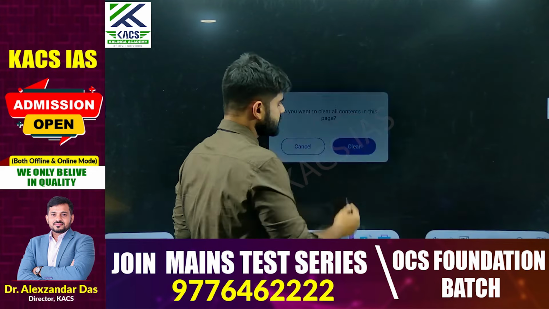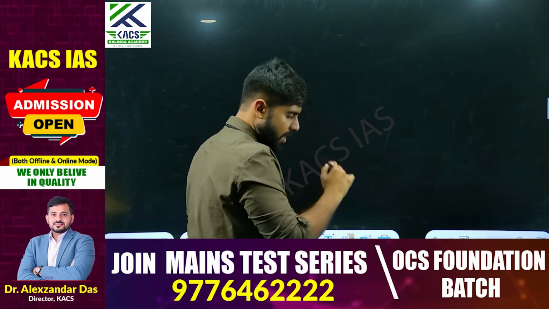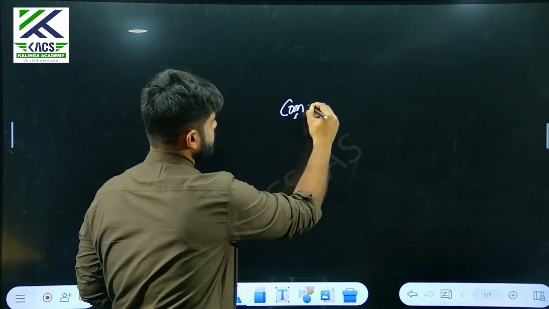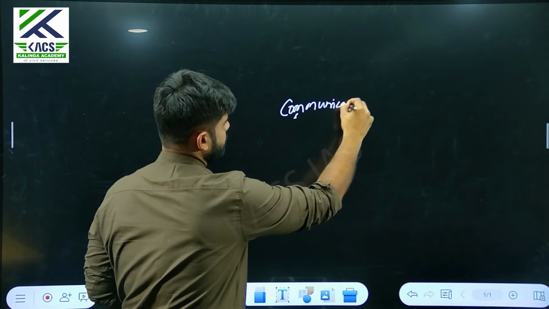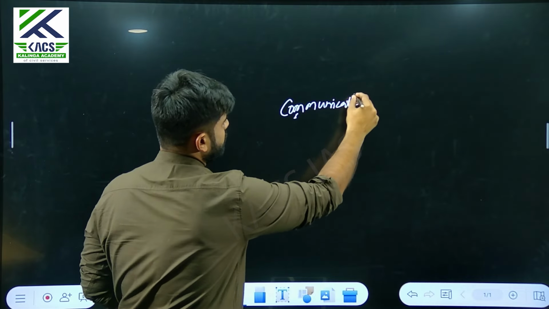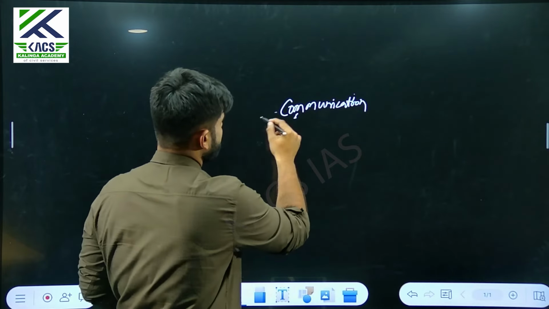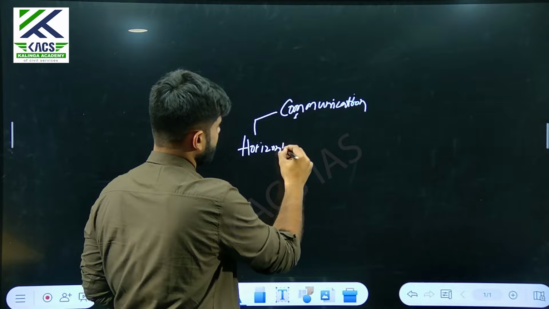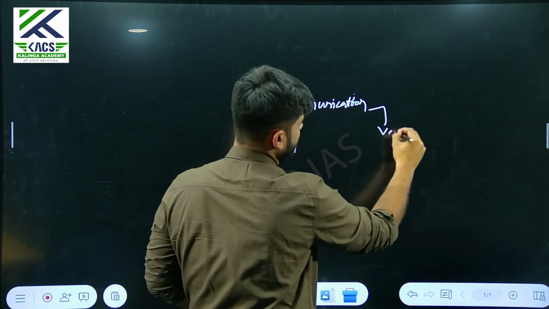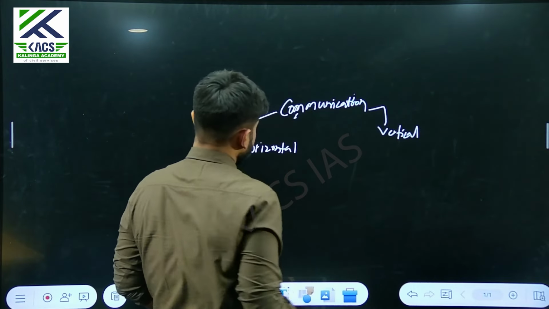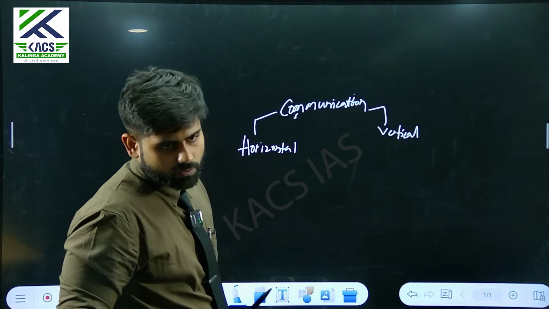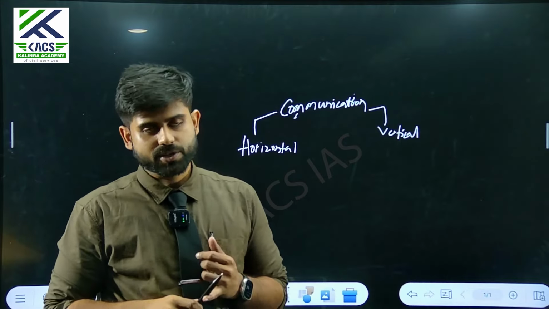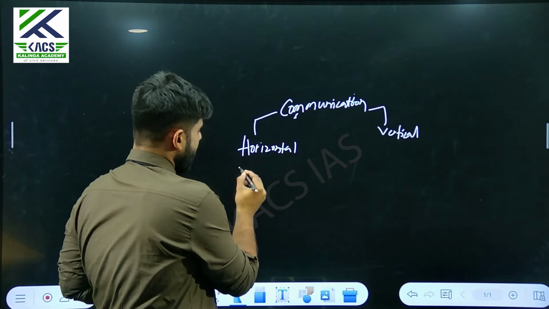I'll give you one specific example. Let's say we are talking about communication. First we will do the horizontal linking, and second is the vertical one. What I mean by horizontal linkage is that whenever I say communication, a few names should already pop up in your mind.